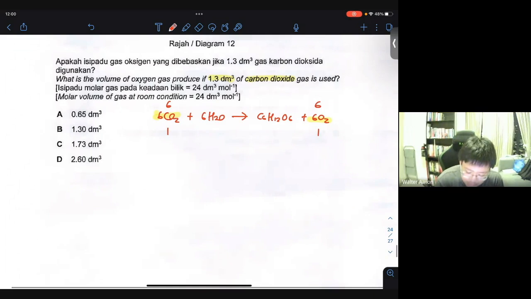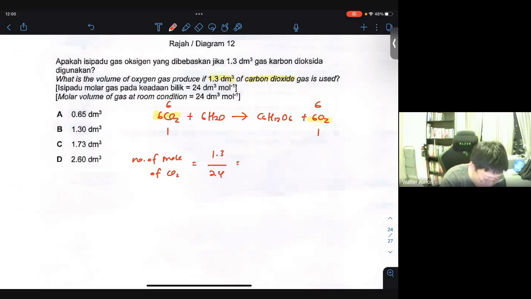So let's see how many moles of carbon dioxide are present in 1.3 dm cube. Number of moles of CO2 will be 1.3 dm cube divided by 24. That will give you around 0.05 moles in total, approximately. We round it off to the nearest number.